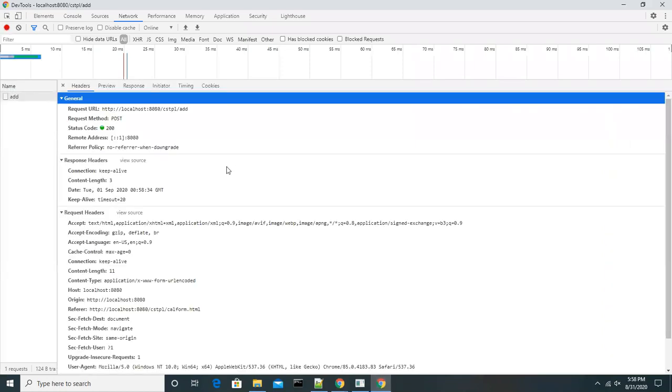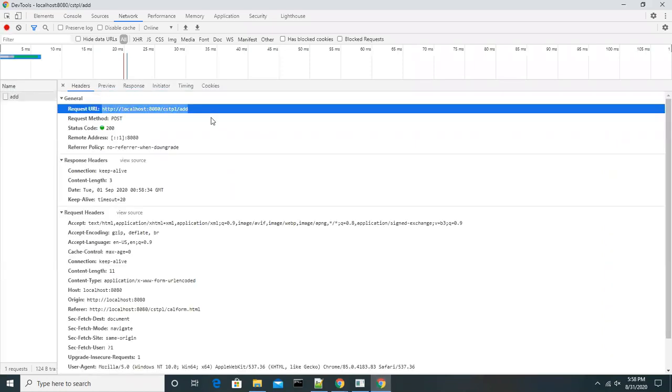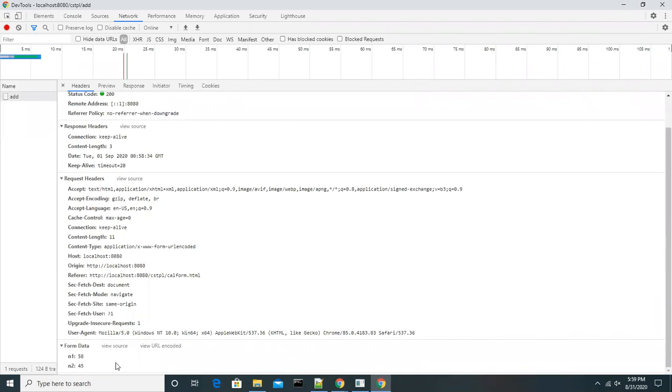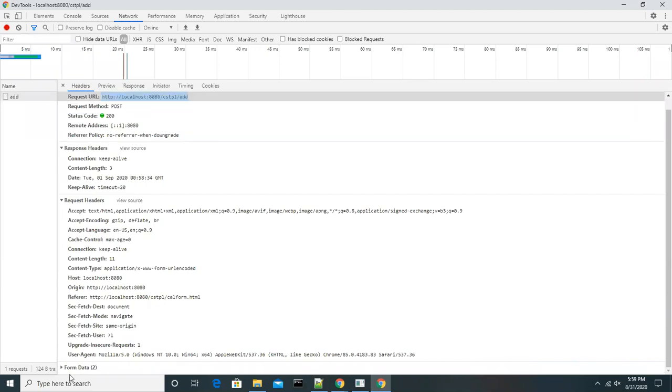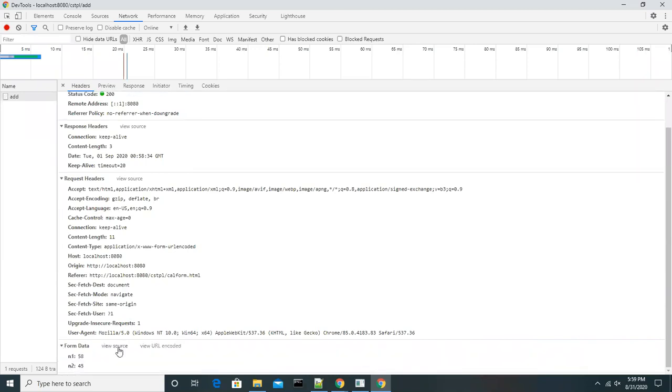This time the values are not getting appended to the URL. But still the response is coming successfully, right? So look at this. This time the request went, when I clicked on add, with the same URL. And if you can see the form data, now it got changed. Earlier it was query parameter, now it is form data.